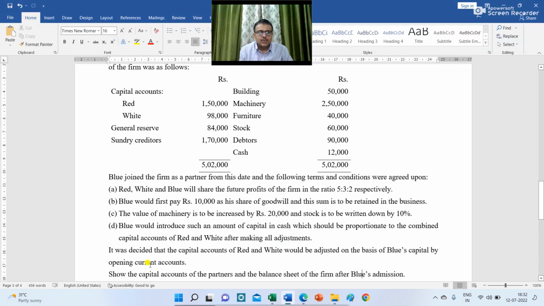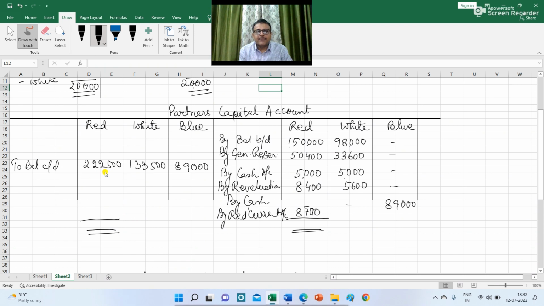It is given in the question that it was decided that the capital account of red and white would be adjusted on the basis of blue's capital by opening current account. So 2,25,500 will be the share of red in the capital of the firm.